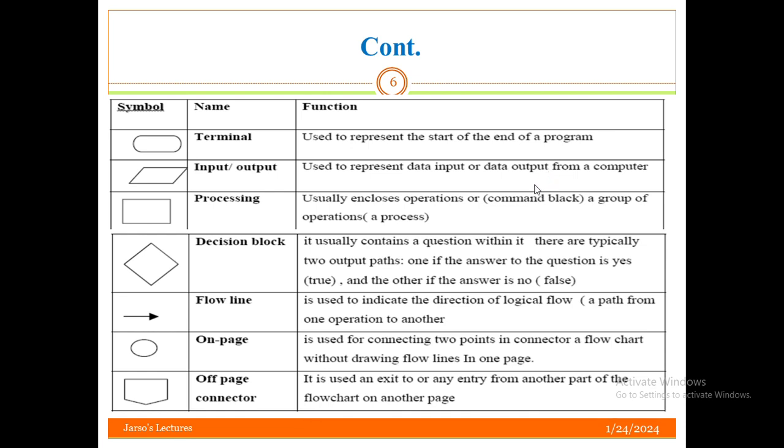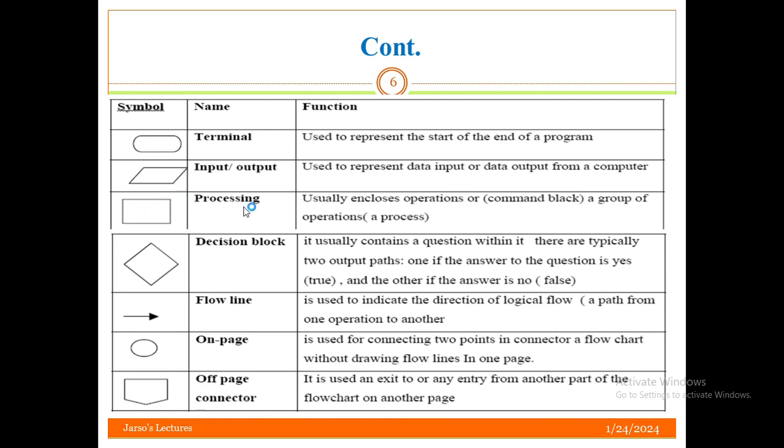Input always goes into the computer from outside to inside, and output goes from inside to outside. Both of them are represented by this symbol.